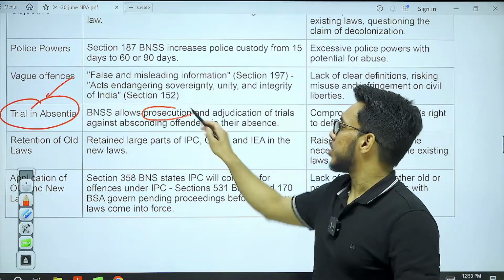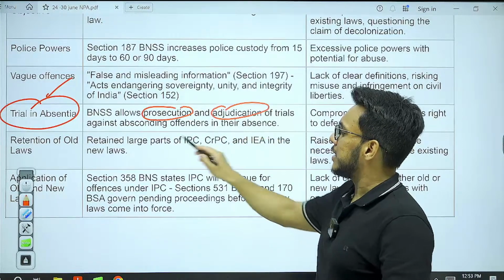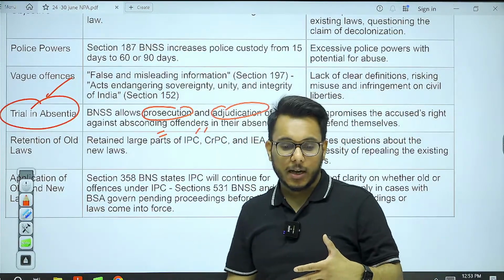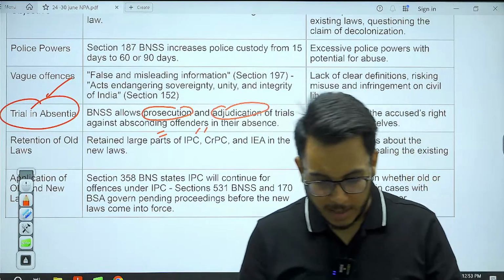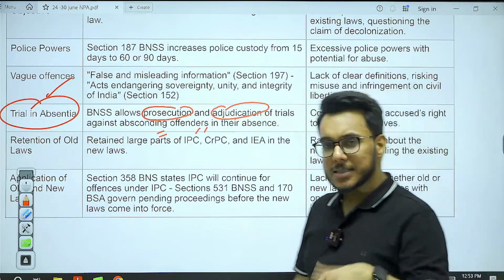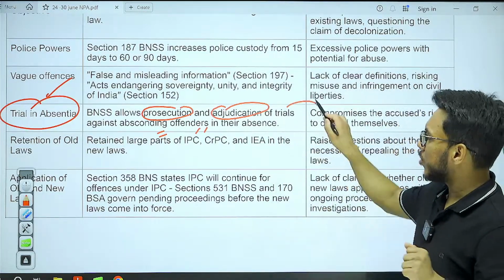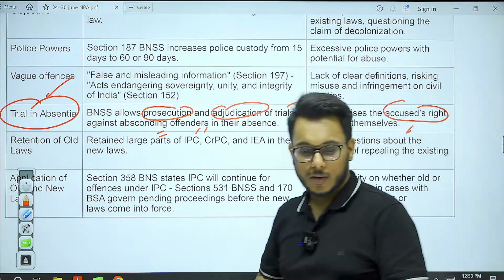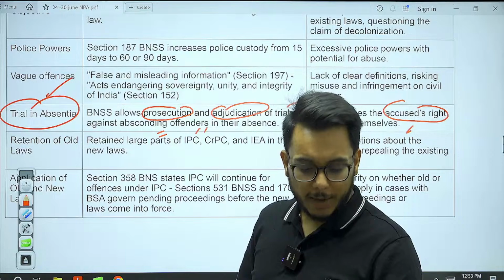It allows prosecution and adjudication of trials for absconding offenders. The one who has committed a crime, committed an offense, if they are on the run, the case can be started against them. Now it leads to a problem. It compromises the accused's right to defend themselves. Fine. Now obviously it will have both angles.